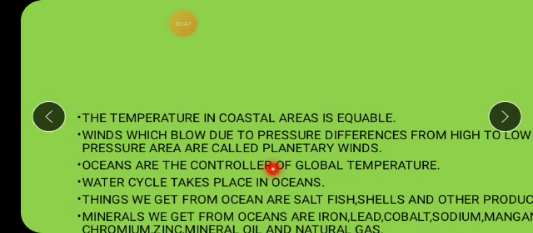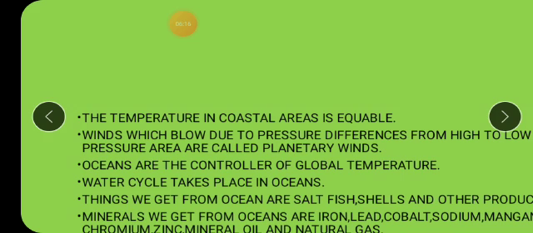Okay, oceans are the controller of global temperature. Yes, what is the meaning of this? Oceans can control the temperature on earth. See, in the last lesson we saw something about the warm and cold ocean currents, isn't it? So when warm ocean currents move towards the colder part, they make those places warm, and when cold ocean currents move towards the warmer places, they make the warm place cool. Isn't it the opposite effect? So that's how they can control the temperature.